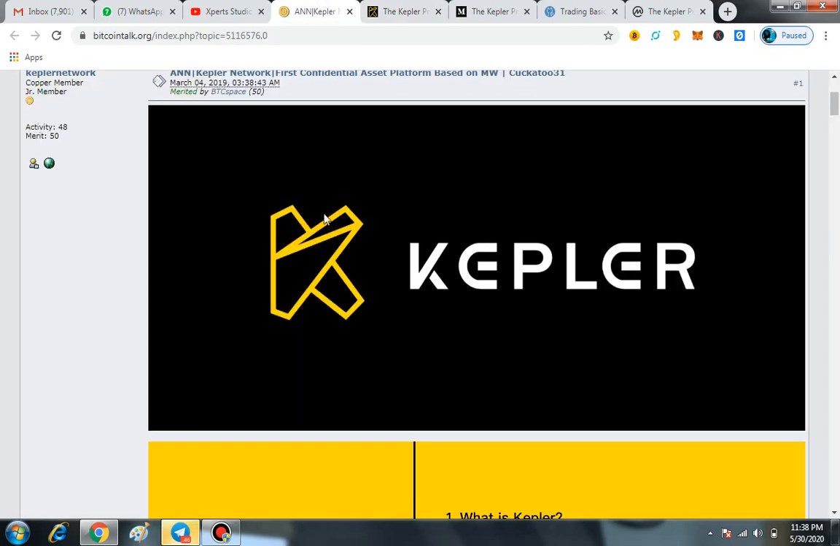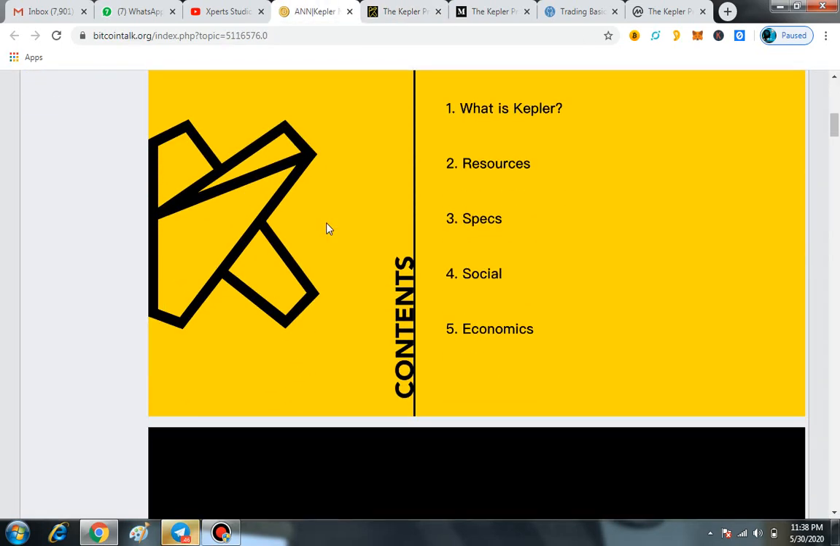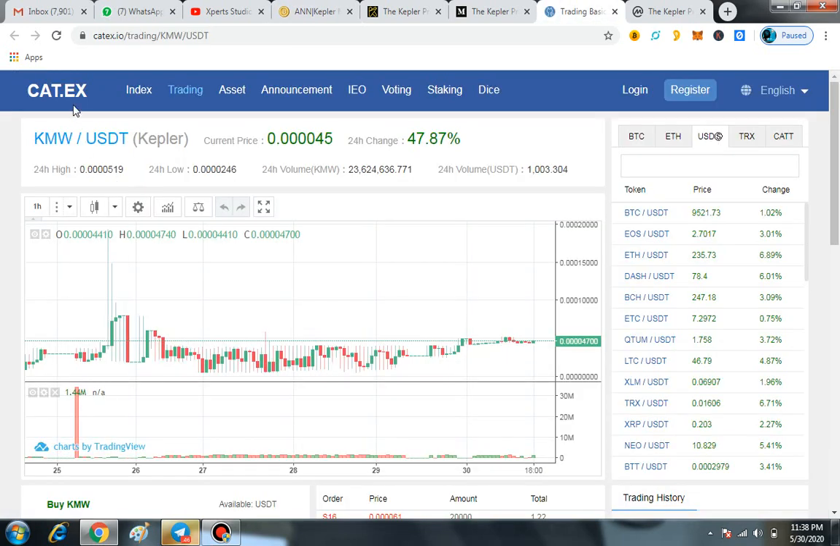And here you can see on Bitcointalk, they write up each and everything regarding Kepler, the privacy token, which is at this time live, and you have the chance to buy this token directly from the Catex exchange and also from the P2B exchange.